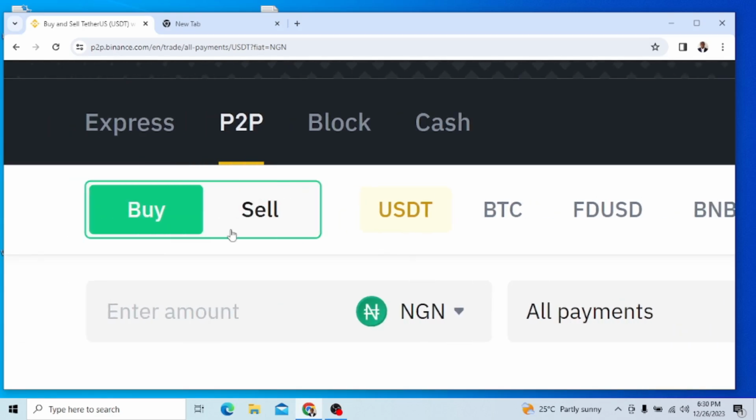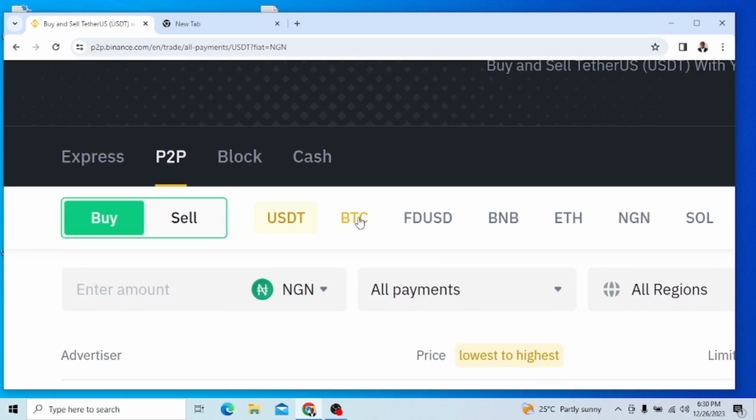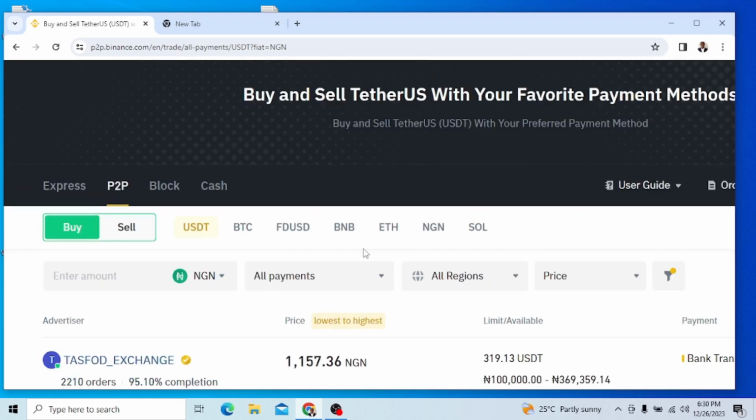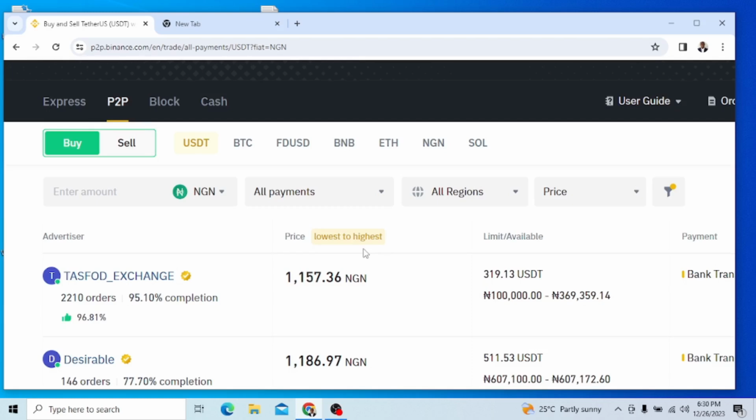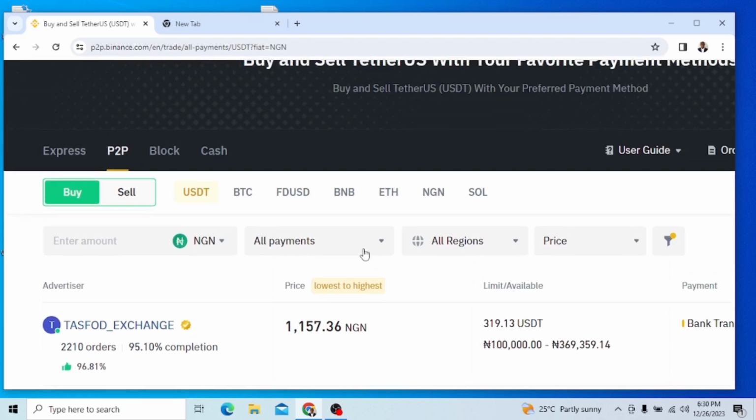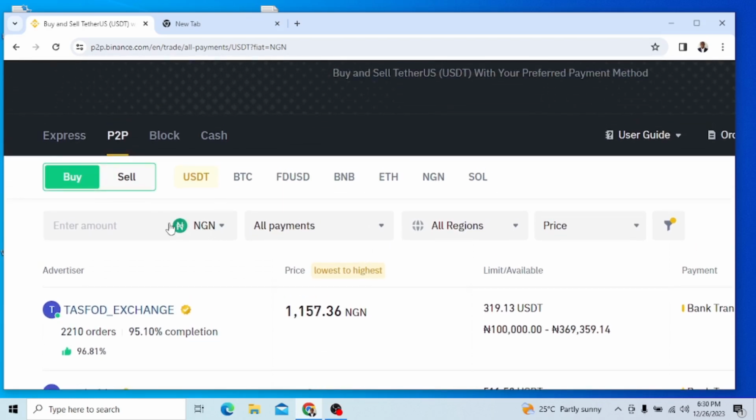And remember, we want to buy. That is why this place is green. Sorry, we want to buy. So we clicked here, and then we want to buy this particular coin, this USDT. Okay? And we could still click here to buy this or buy this or buy this. Okay, but let's focus on USDT, because I presume that we have people who have never done this and it is their first time. I don't want to confuse you instead, okay? And now I have chosen Nigeria. Let's say I'm in Nigeria right now.